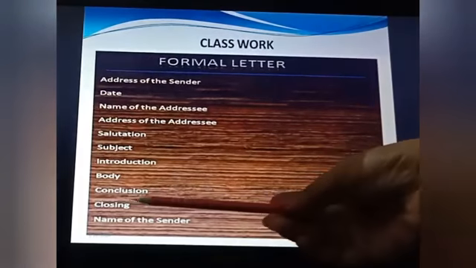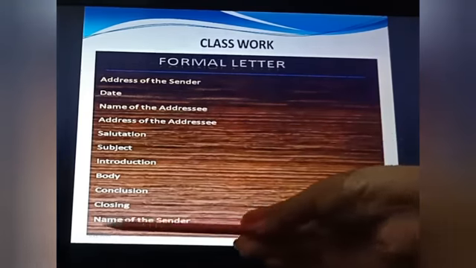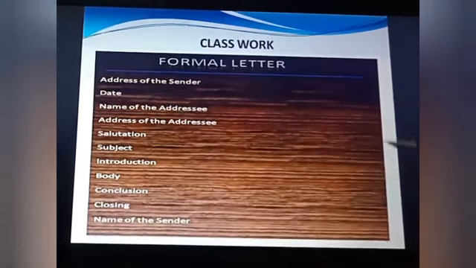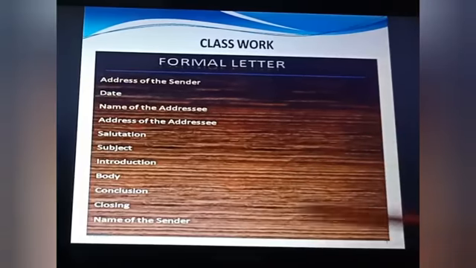Fine. Closing: thanking you, yours sincerely, yours obediently, yours truly. Then name of the sender, means your name. Fine students. If the sender's name is given in the question, then only that you are supposed to write over there. Fine. This is the format of the formal letter: address of the sender, date, name of the addressee, address of the addressee, salutation, subject, introduction, body, conclusion, closing, name of the sender. Fine students.